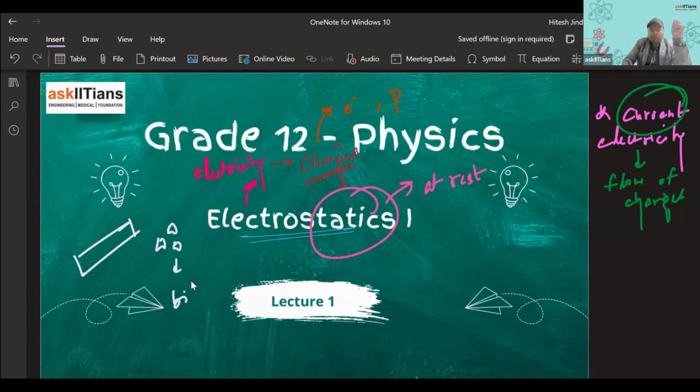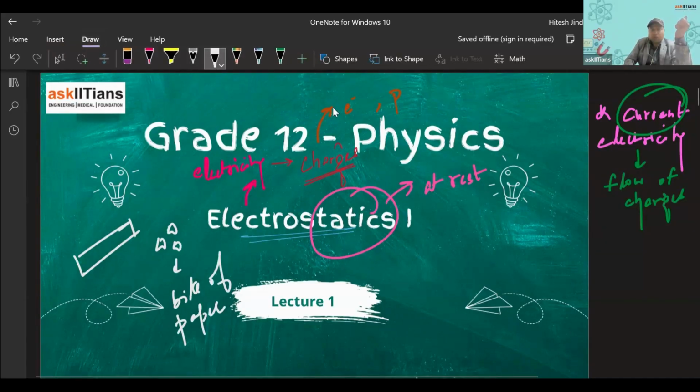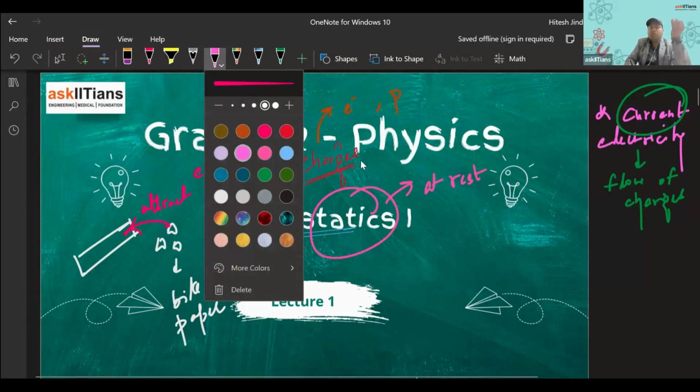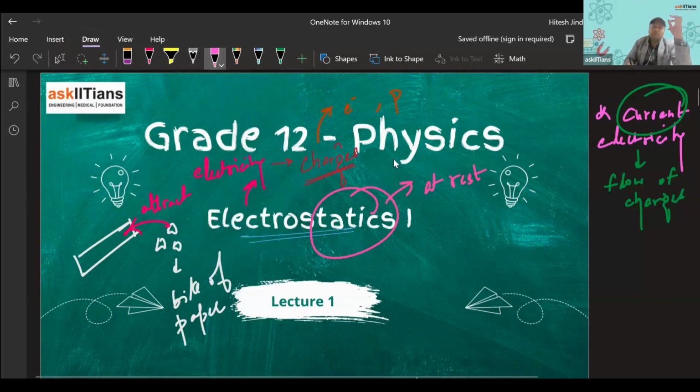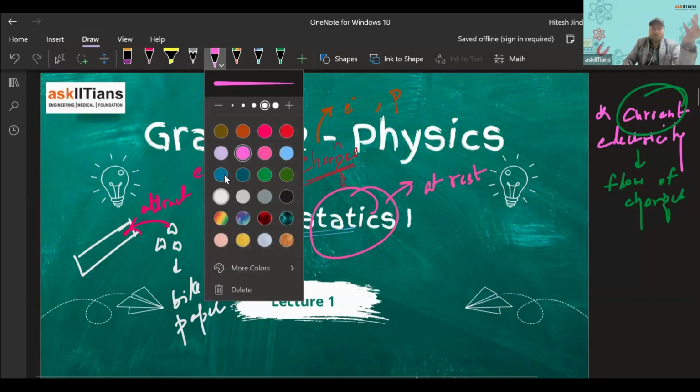When I bring this scale closer to them, what happens? These bits of paper get attracted to this scale or this comb. So why does that happen? That is what we will be discussing in this lecture: what is static electricity and how it affects the world around us.